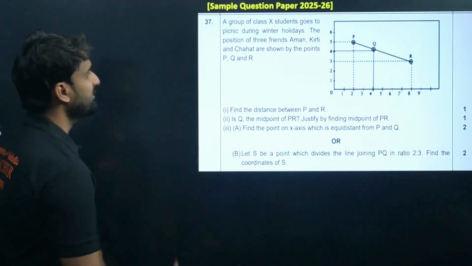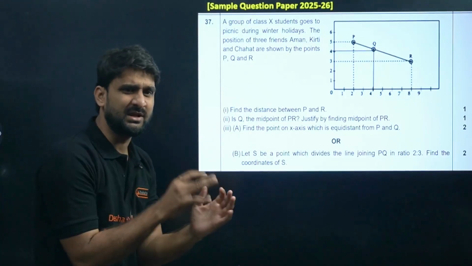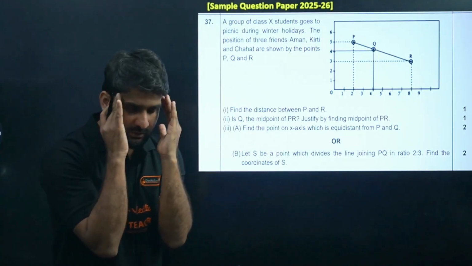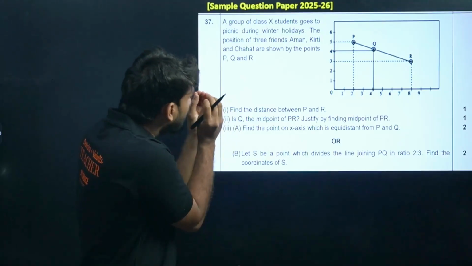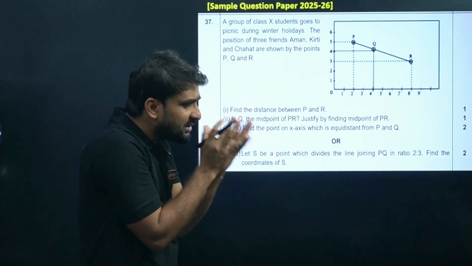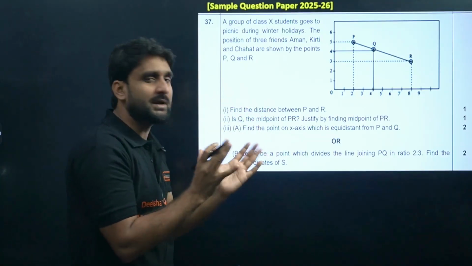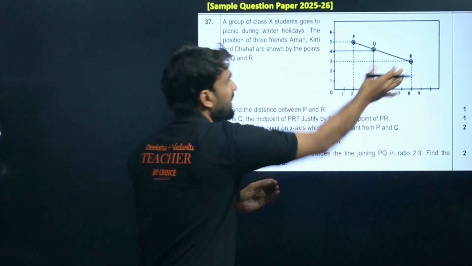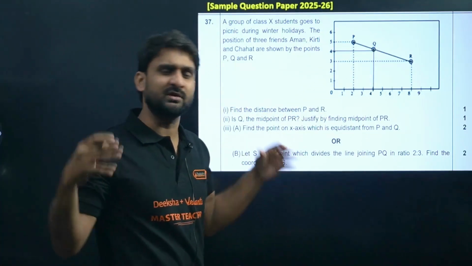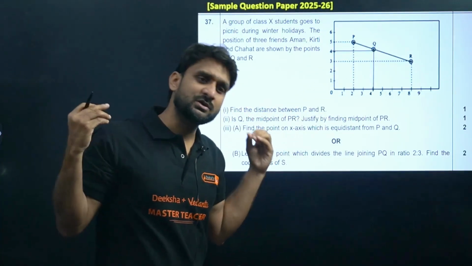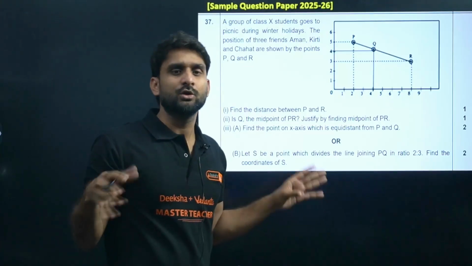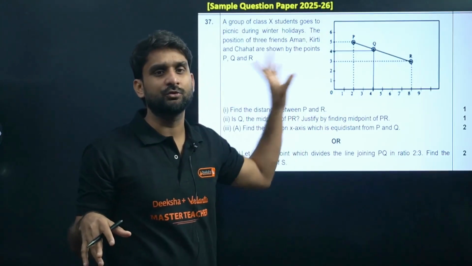So let's do the question here. There's nothing challenging. Just go through the situation, read the condition, see the diagram carefully, and mark the coordinates, and you will solve the question. The rest work is coordinate geometry. The rest work is mathematics. You have to focus on the diagram, and you have to go through the language first.